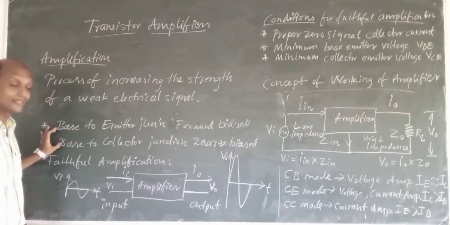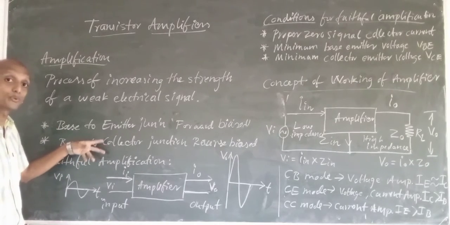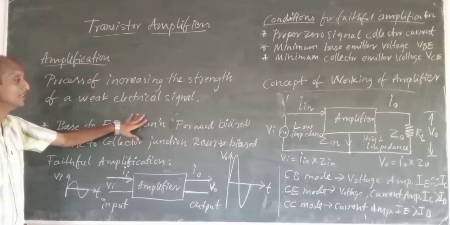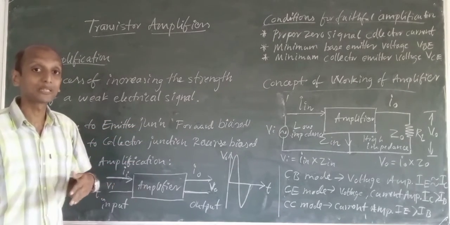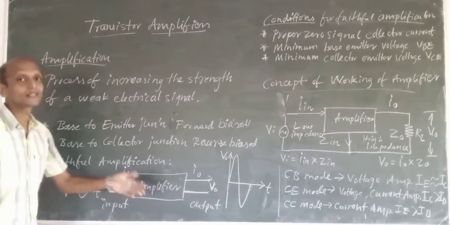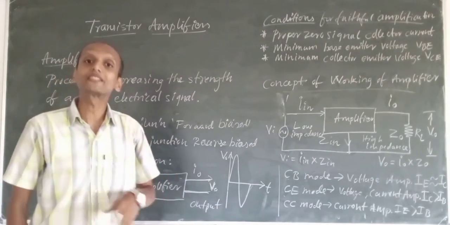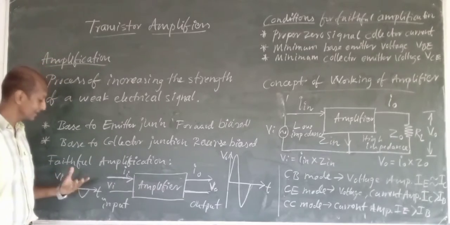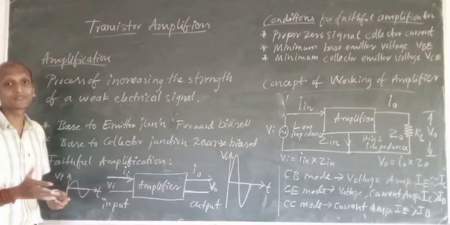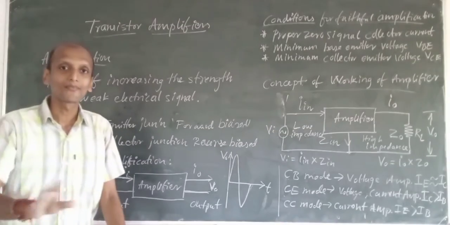These are the two bias conditions. We have to make the biasing so that your transistor is working in the active region. After the transistor is working in the active region, we will call another term, faithful amplification. What is faithful amplification? Faithful, in the sense, without any mistake.